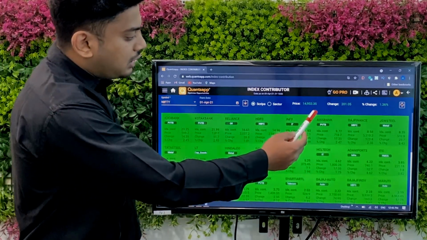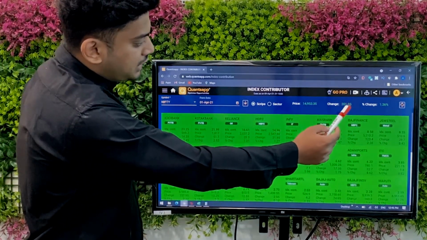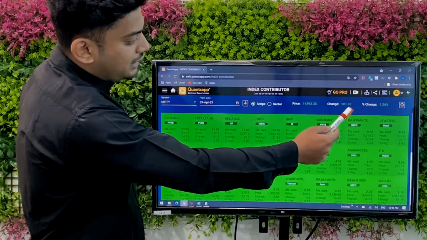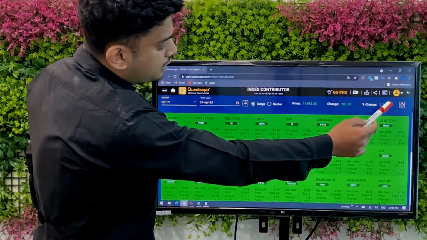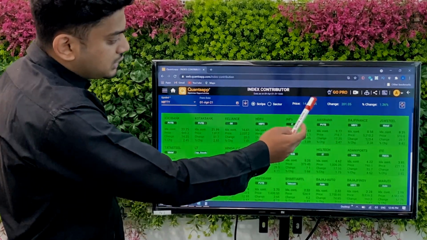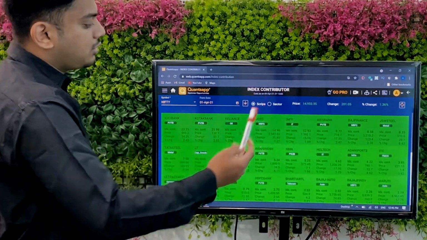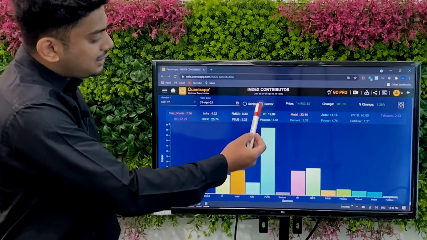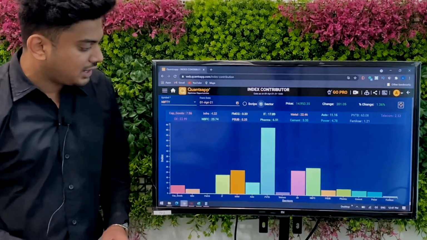Similarly, I can see the price change in Nifty. Nifty has gone up by 201 points, and the change in percentage in Nifty is 1.36 percent. And similarly, I can see the current price of Nifty. I can also see the sector-wise contribution made towards Nifty.